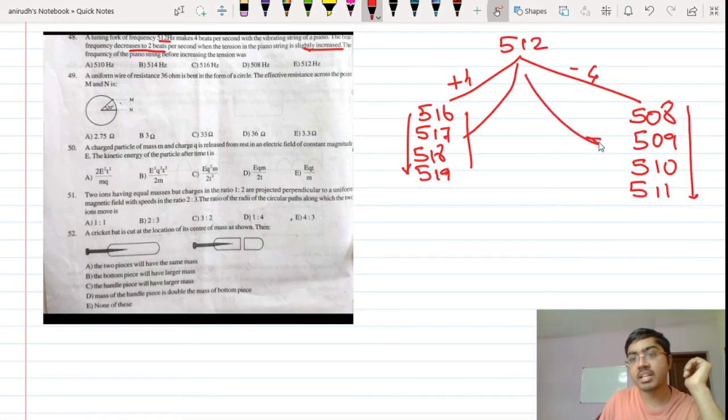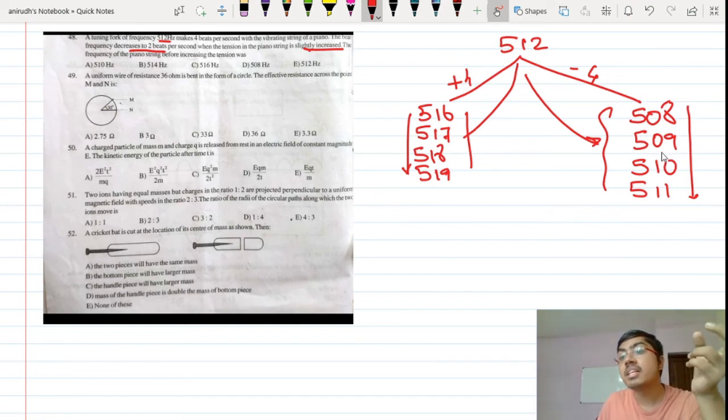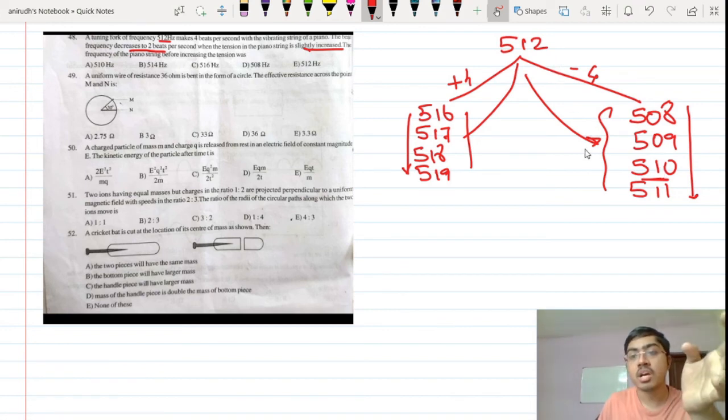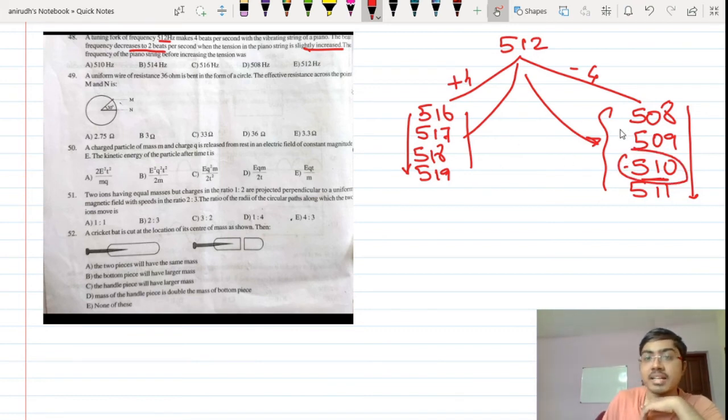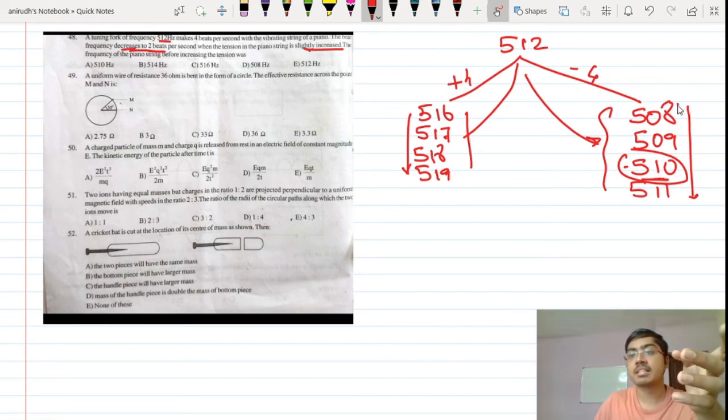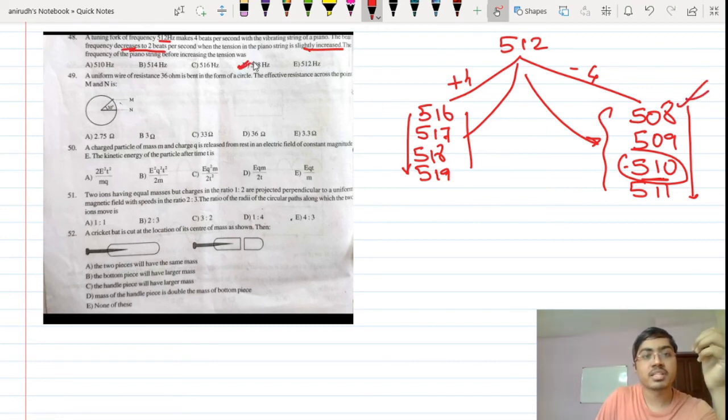If you consider this particular aspect, if this is 508, then the net beat frequency was 4. When it becomes 509, the beat frequency becomes 3. Here, when it becomes 510, the beat frequency becomes 2, since 512 minus 510 is 2. So the beat frequency becomes 2 over here. Okay. So that means here the beat frequency is decreasing while here it is increasing. But they are saying that it decreases over here. So obviously my answer should be 508. So the correct answer for this question is option D.